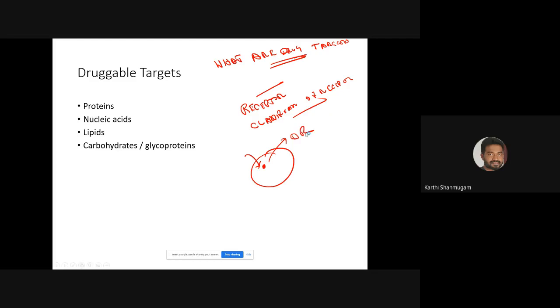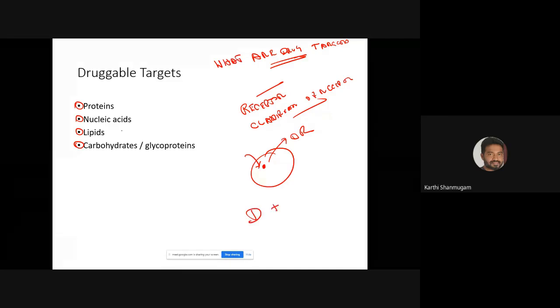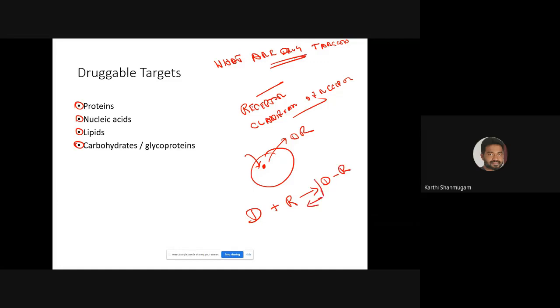A simple way to understand a drug target is some macromolecule, say a protein or nucleic acid or lipids or carbohydrates, glycoprotein, all present within the cell. The drug molecule can go and bind to any of these. For a drug target, say a receptor, it forms a complex, the drug-receptor complex, and this leads to the biological response. These are what are called druggable targets.